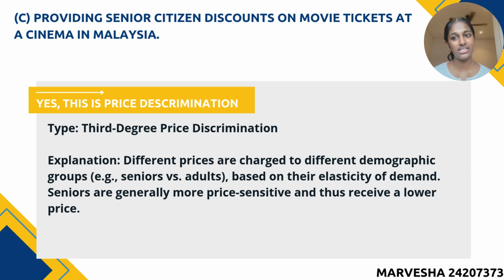The business does this because it knows that seniors have a higher price elasticity of demand, meaning they are more likely to respond to price changes. By lowering the price for them, the cinema can attract more customers from that group without lowering prices for others, like working adults who are willing to pay more. This strategy helps the cinema maximize revenue by targeting each group based on their willingness to pay.